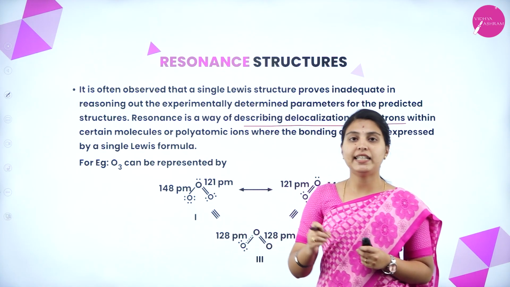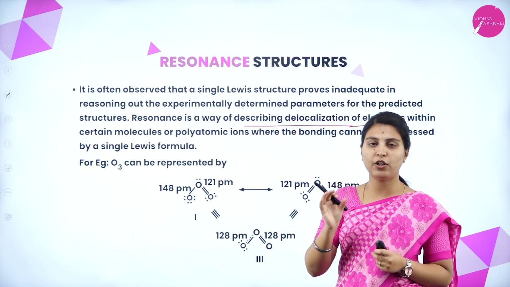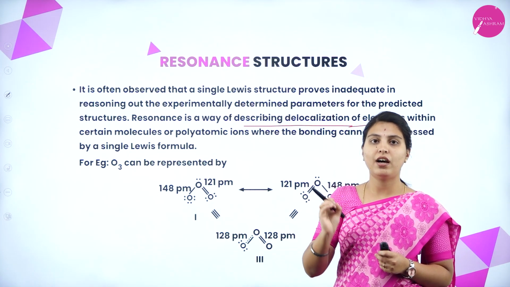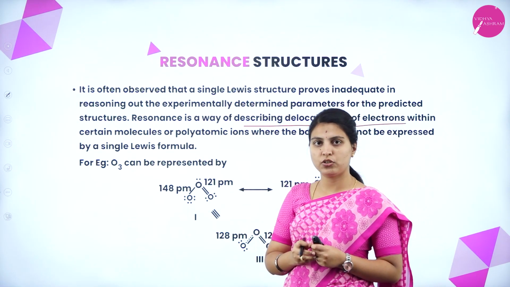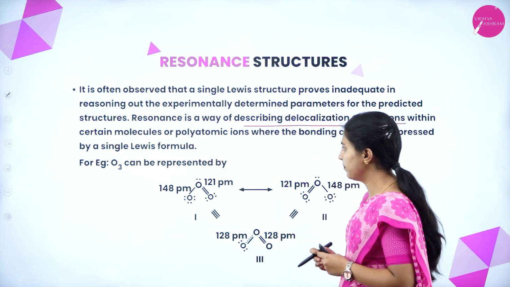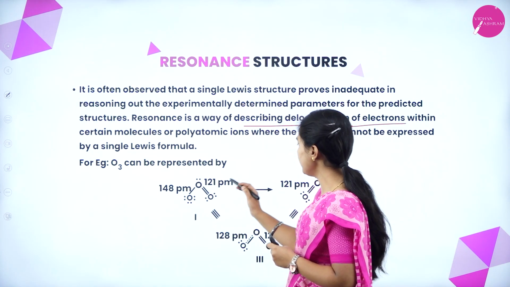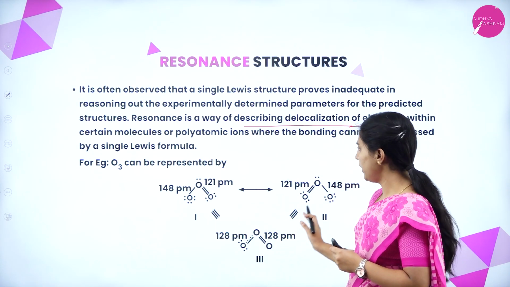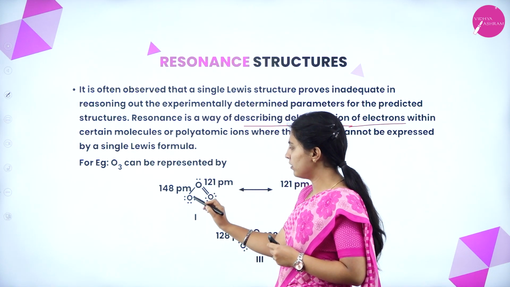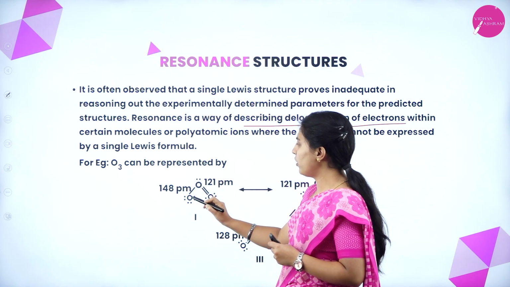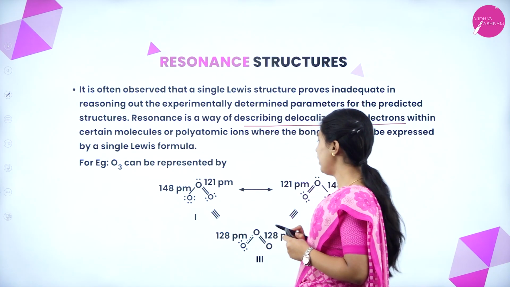What is resonance? It is a way of writing the delocalization of electrons within a molecule. Delocalization means a movement of electrons. How it happens within a molecule will be seen by writing various kinds of structures. For example, the ozone molecule, that is O3. Okay, these are all O3 molecules, right? But see here, in the first structure, the single bond between oxygen and oxygen is 148 picometer. Here the double bond is 121 picometer.